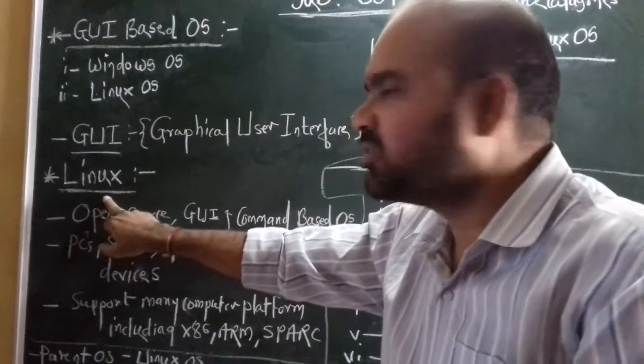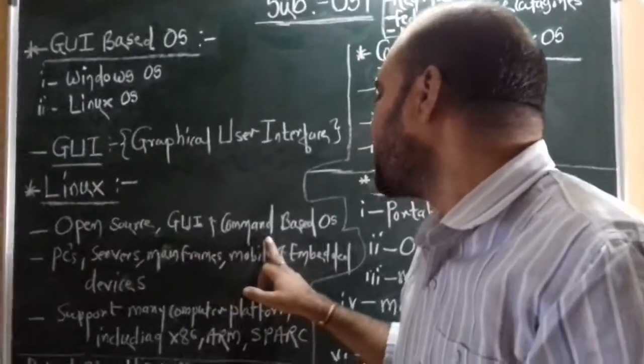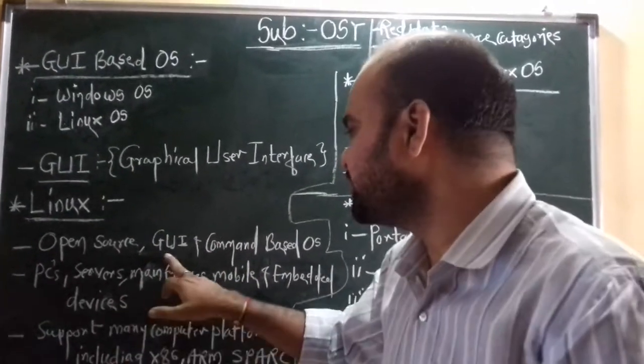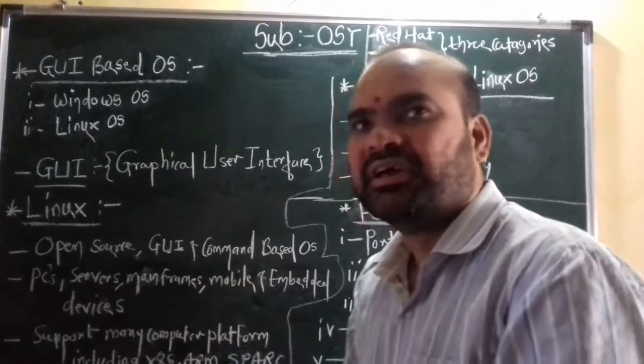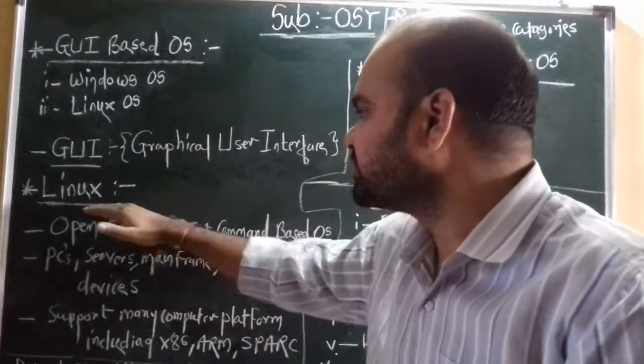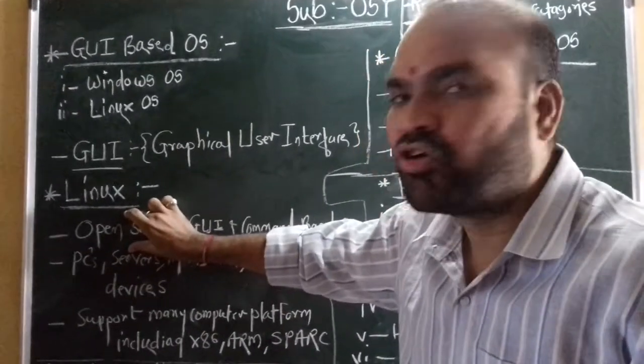Now what about Linux? Linux is also a GUI based OS and also a command based OS. Okay, means Linux OS is a GUI OS and command based OS. Means in Linux we use a number of commands also, and Linux OS also operates as a GUI based OS. Now Linux OS is also an open source OS.